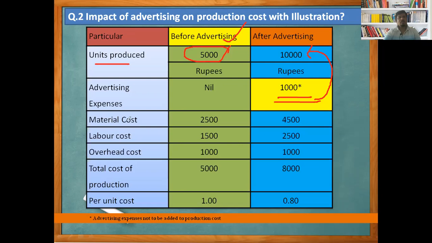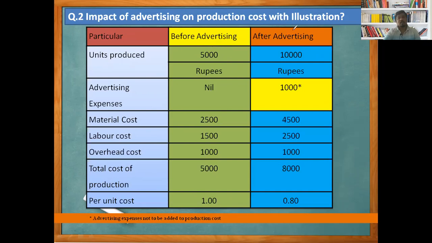Now look at the material cost. In the early stage, before advertising, material cost 2,500, labor cost 1,500, overhead cost 1,000, the total cost of production 5,000, and the total units produced is 5,000. Then we know very well about the per unit cost. We can go for that. Total cost divided by units produced, then we get the per unit cost of 1 rupee. So under this column, before advertising, the firm is doing production up to 5,000 units, and the per unit cost is 1 rupee.